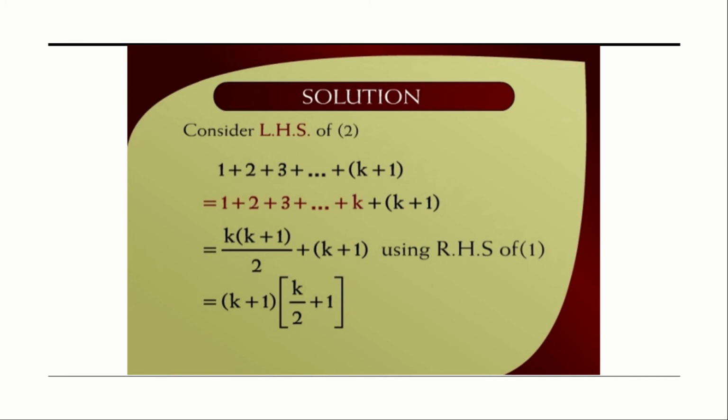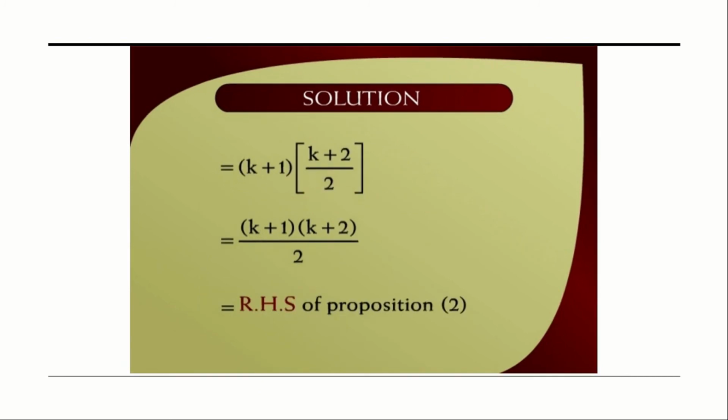So using the RHS, we will get k plus 1 into k by 2 plus 1. By solving, we will get k plus 1 into k plus 2 divided by 2. Therefore, LHS is equal to RHS.